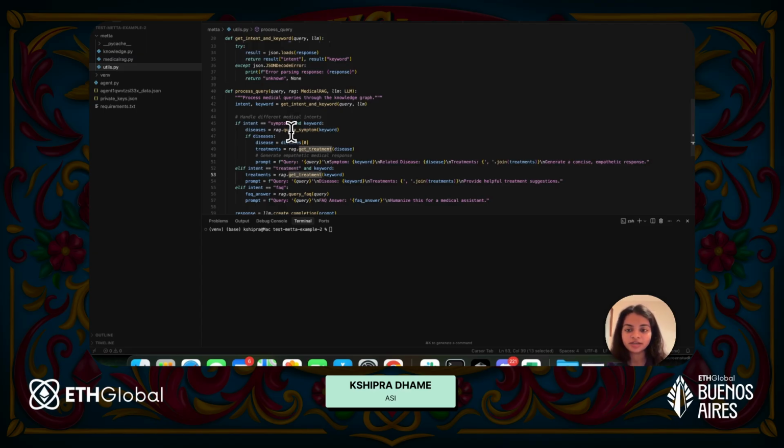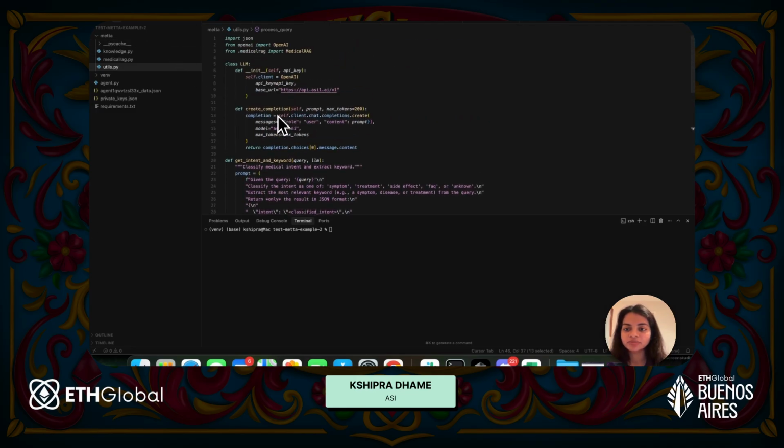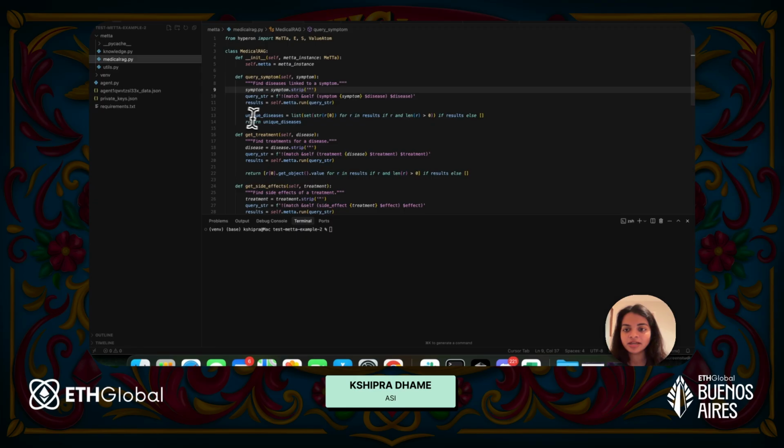If I go to this query symptoms function, which I've defined in medical RAG, all that it does is some pattern matching in your KG. Over here, we are trying to match the symptoms that were shared by the user, and then we're trying to get the disease. Once we run that query using metta.run, we will get the list of unique diseases.